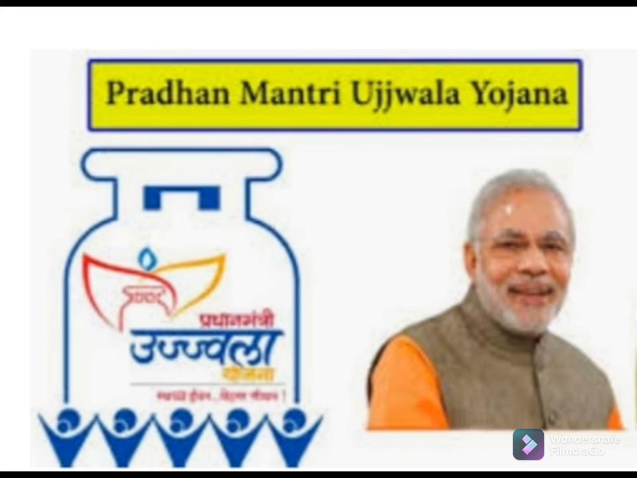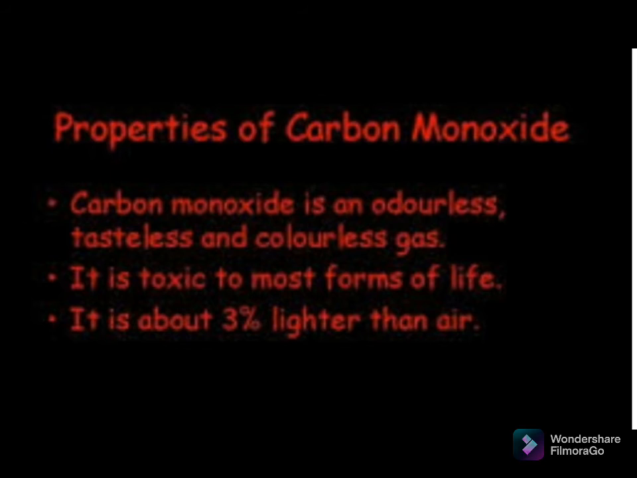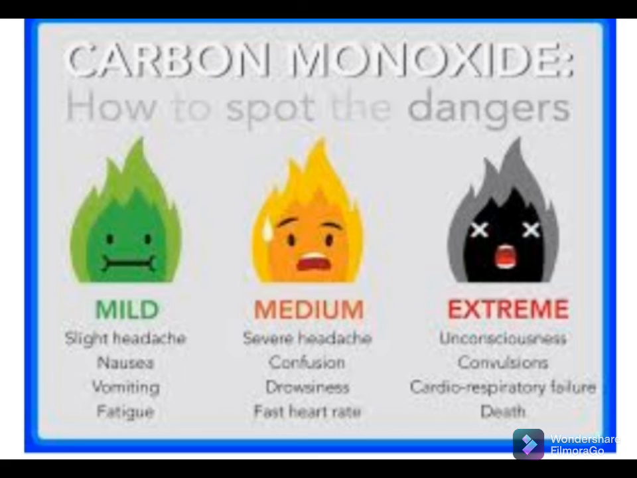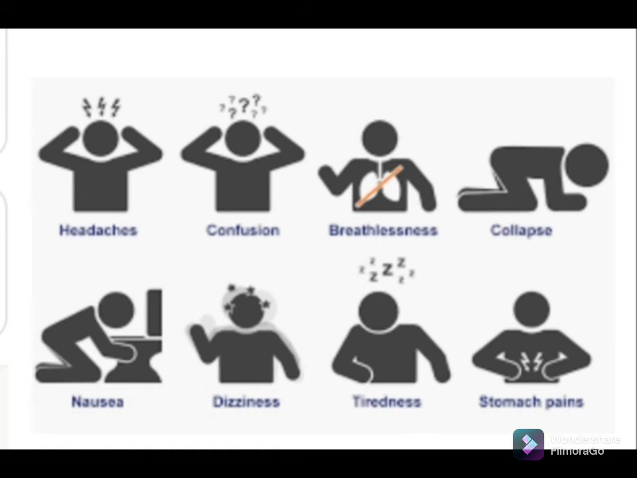Then what are the physical properties of carbon monoxide? It is a colorless, tasteless gas. It has a very faint odor. It is highly poisonous and slightly soluble in water. It is a combustible gas, but it is not a supporter of combustion. It is slightly lighter than air, and it is very poisonous in nature. When inhaled, it causes dizziness, nausea, unconsciousness, and can even lead to death.